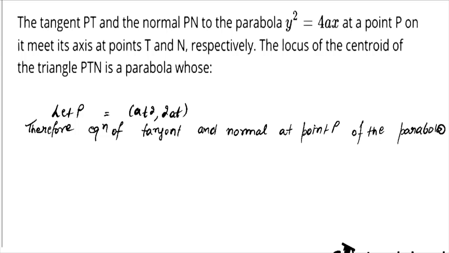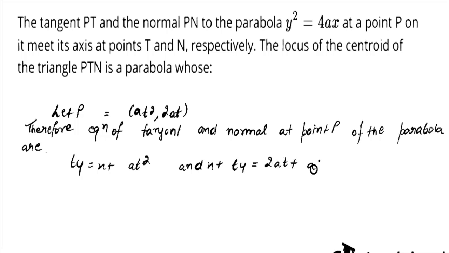So from here we can write the tangent: t y is equal to x plus a t square, and the normal: x plus t y is equal to 2a t plus a t cube. So the value of T is minus a t square comma 0, and the value of N is 2a plus a t square comma 0.